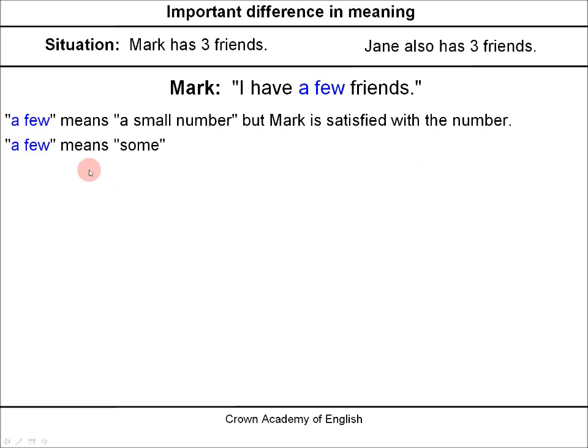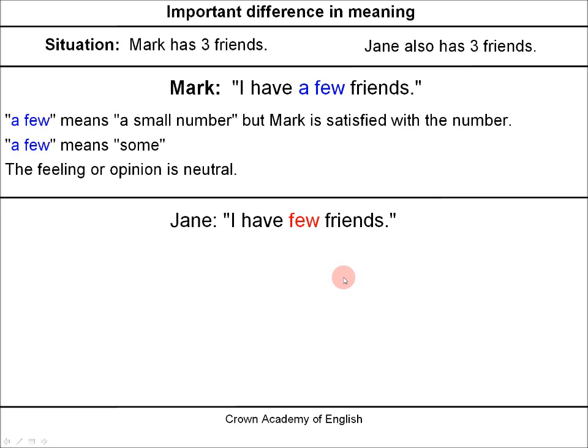So a few, it simply means some. And the feeling or opinion is neutral. The tone is neutral. Mark, he is not disappointed. He is not criticizing. It is a neutral sentence. He is just saying, I have some friends.